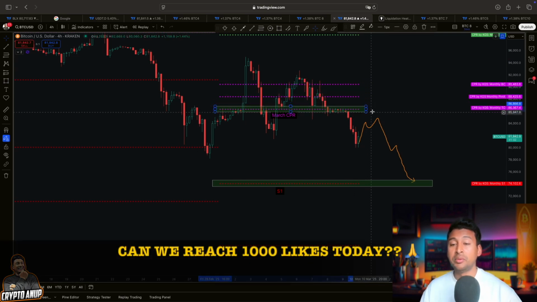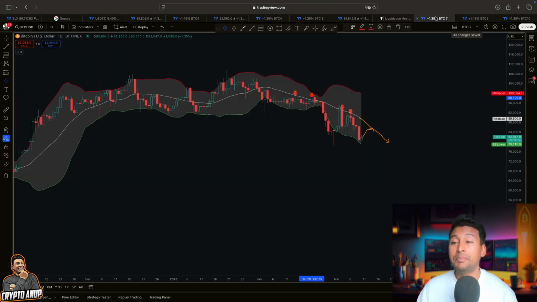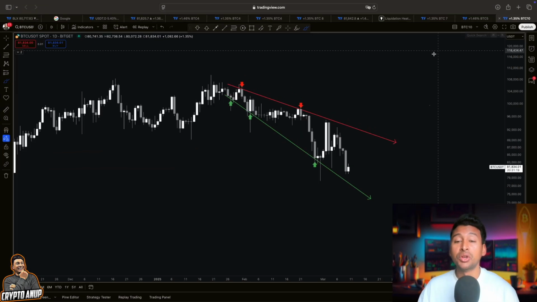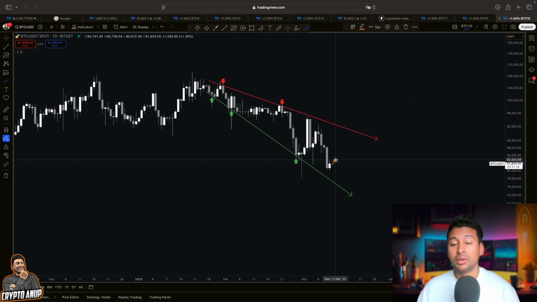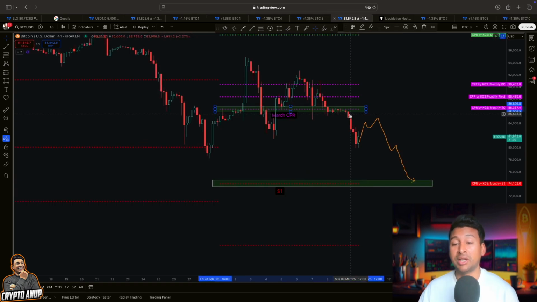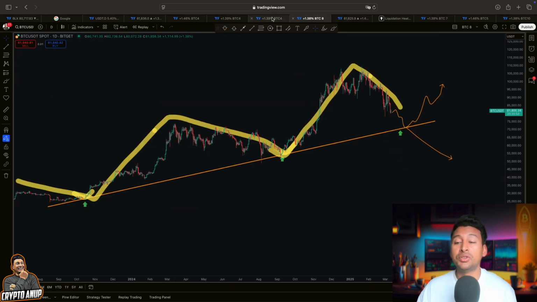The most important resistance will be around 85, 86,000, because that's the area where we have huge liquidity lying around. So that's why we might see a move towards this area. But we know we have extremely important resistance lying around that price range, which could result in a move like this. I mean, Bitcoin showing a relief rally and then heading towards the original trend direction. So please, guys, until we come across the sepia trend line, or until the price gets back inside the sepia trend line, any sort of rally will be looked at as a temporary rally, and price after that is expected to head towards the original trend direction.